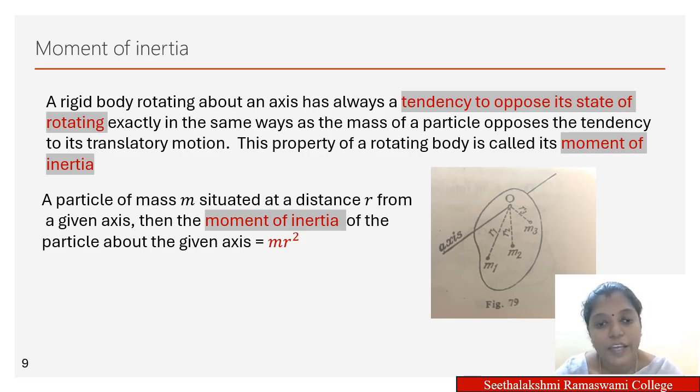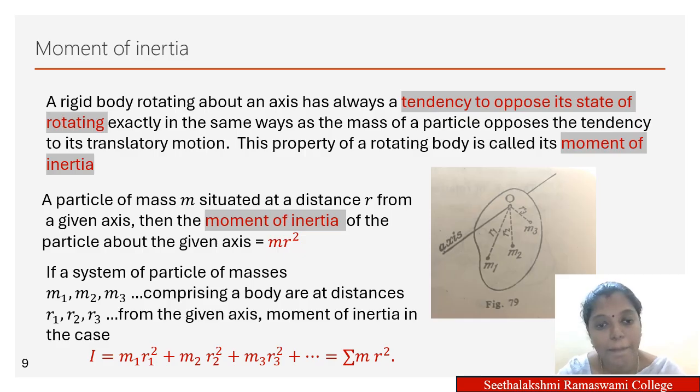Here you can find I have considered a rigid body which is rotating about an axis O. This rigid body contains many particles. First of all, I consider a particular particle and find the moment of inertia of the particle, which is nothing but mr square.